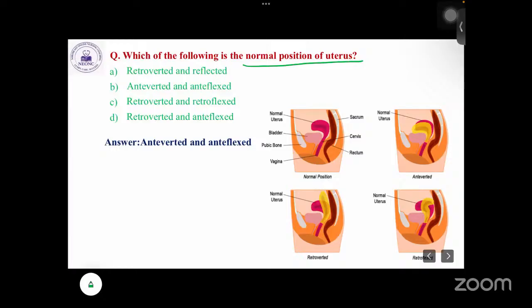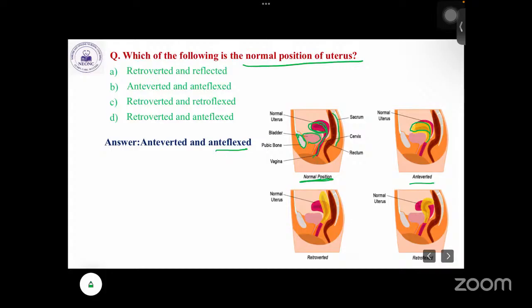So here you can see the normal position. Here you can see the pubic bone, this is the sacrum, from here there is the vaginal opening, the cervix, and this is the uterus. The shape is the normal uterine shape, anteverted and antiflexed. And here you can see the bladder. Anteverted means forward, and anteriorly it is a little bit flexed.